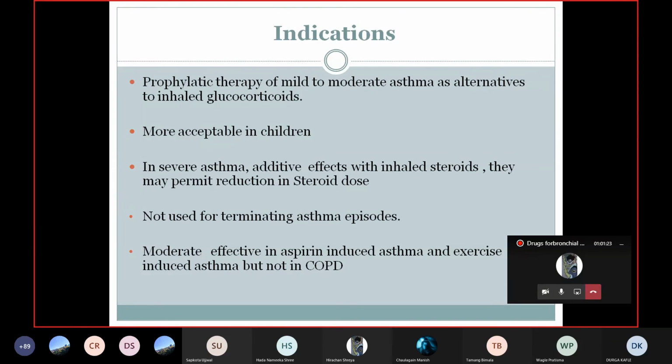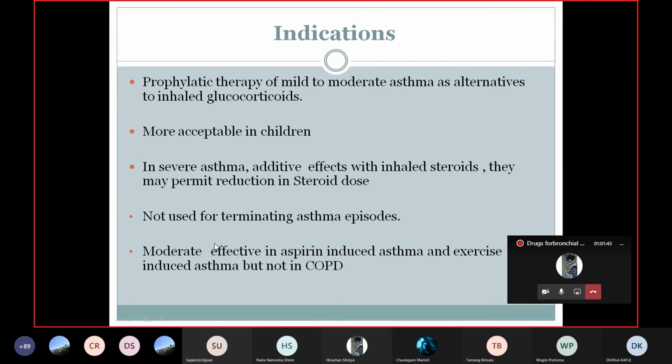They are not used for terminating an asthma episode, because these drugs do not act very fast, and they do not act on the cholinergic system, nor do they cause bronchodilation.